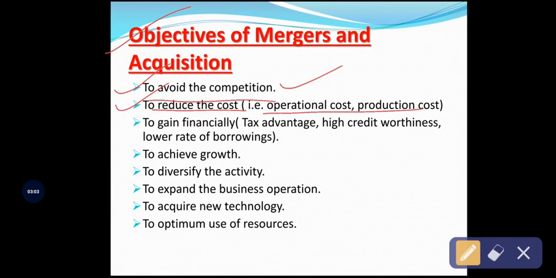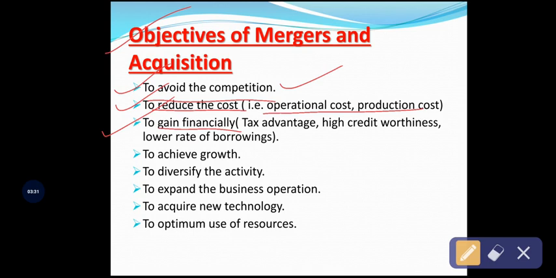The next objective, to gain financially. Yes, of course the company will gain financially, through tax advantage and by increasing the credit worthiness. And when the companies merge together, the capital structure of these companies will change, that is the equity and debt portion. We know that debt is a cheaper source of finance and it is easily available.